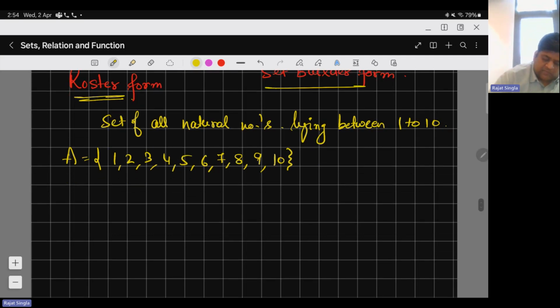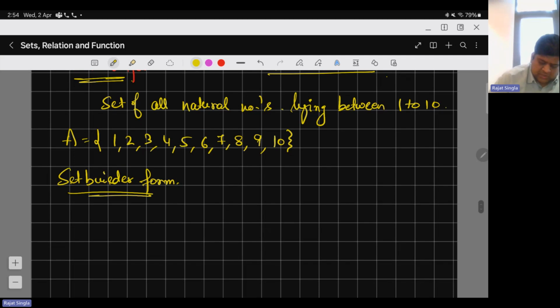Now, what is set builder form? Set builder form means a small notation. We always use capital letters to denote sets and small letters to denote elements.